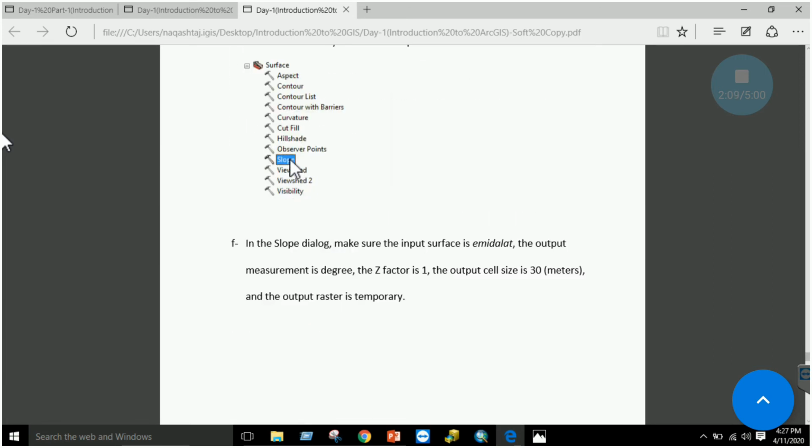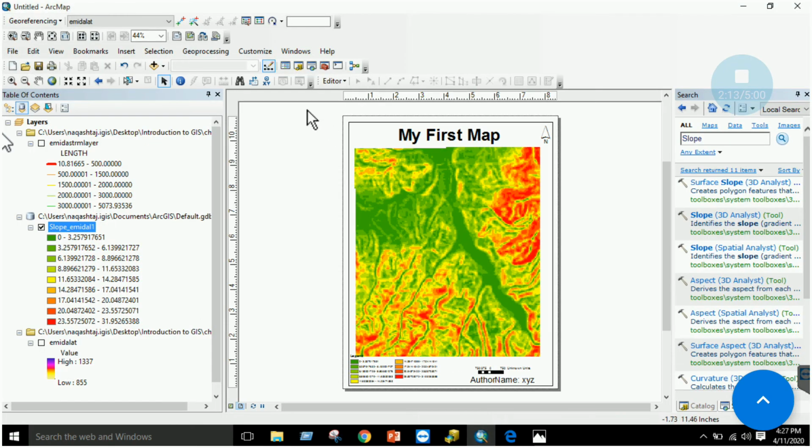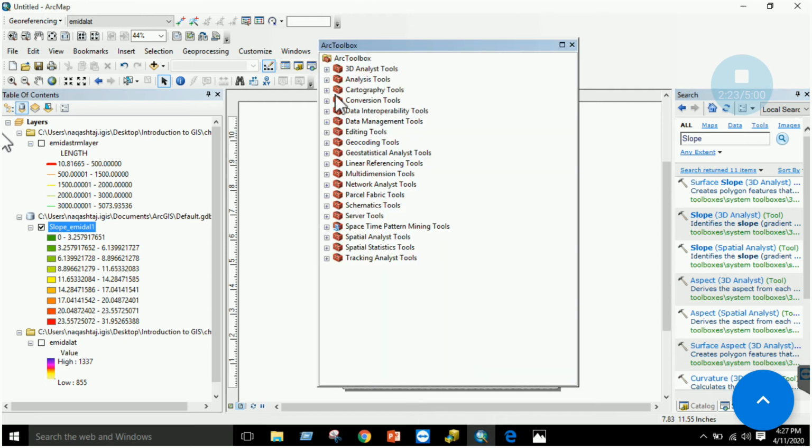Similarly, there are other tools, the hillshade tool and the viewshed tool, which can be accessed from here. Either you can search the name of the tool over here or go to the toolbox section and search it from here. They will be dealt with in the coming lab section. When we have them, we will deal with them, right?